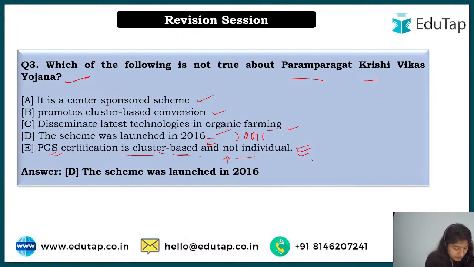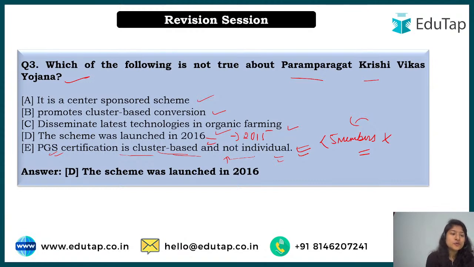And then Tarun and Arjun also said the right answer, that was D. Because here in option E, when we were talking about the Participatory Guarantee System, we studied about the sub scheme also, and there was cluster based certification that we studied. There should not be fewer than 5 members to avail, or you can say to apply for, the PGS certification. All right, so there should be 5 or more members. So that is the correct option.